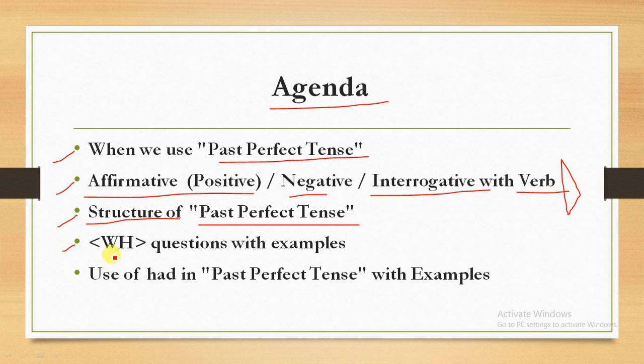After that we will see how we use WH word questions with examples. Then we will see how we use had in the past perfect tense with examples. We know very well that had is the past tense of have and has. Okay, so let's move towards the next slide.